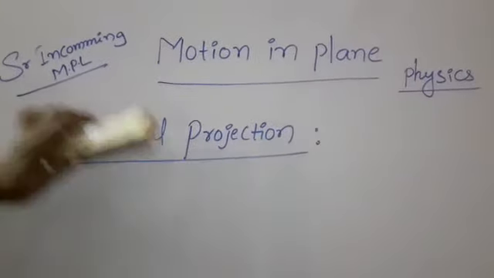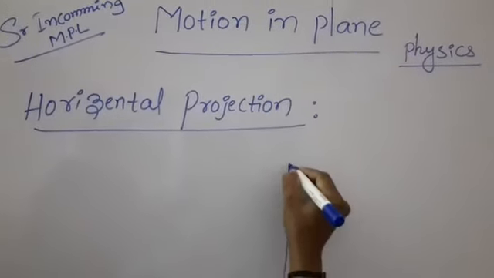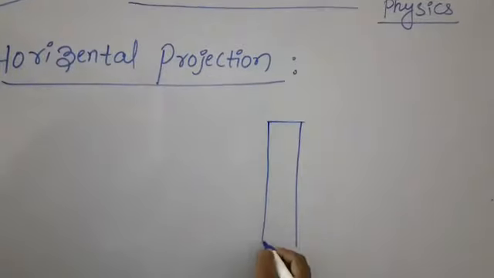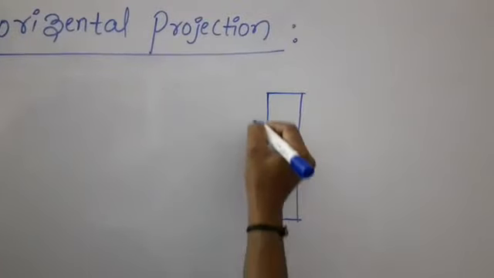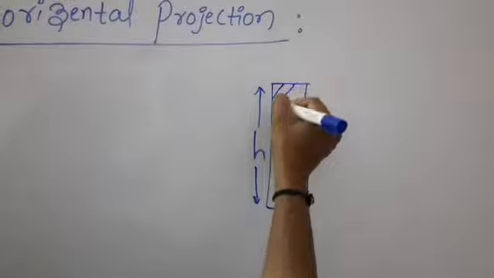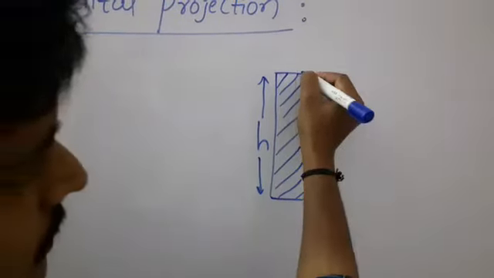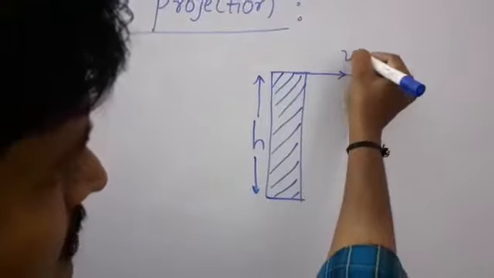Let us consider a body projected from the top of a tower of height h in the horizontal direction with an initial velocity u.